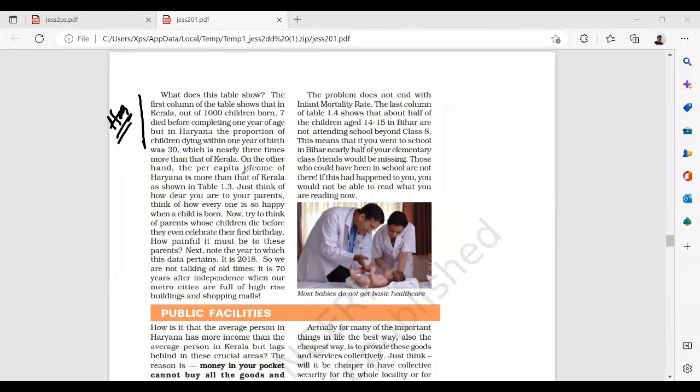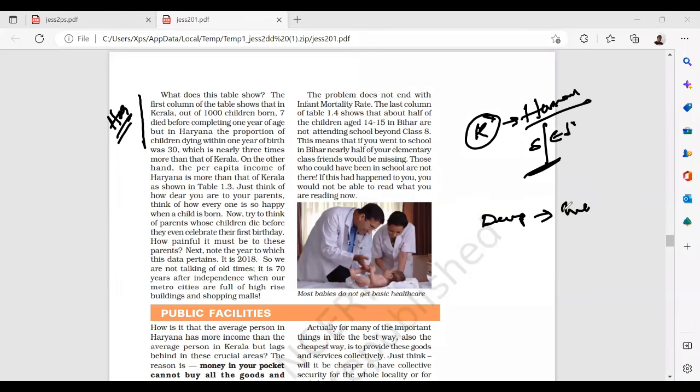the IMR of Kerala is better than Haryana. That means Kerala is very high in human values, in terms of social sectors, in terms of education, in terms of services, etc. It's not about only income. Development is not only income. Development is something more than income.